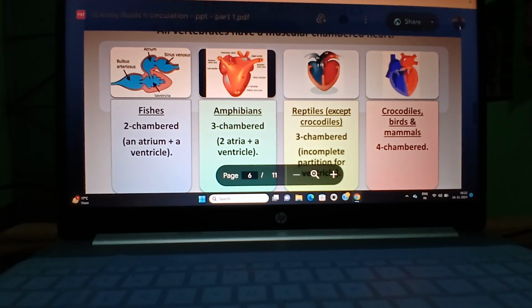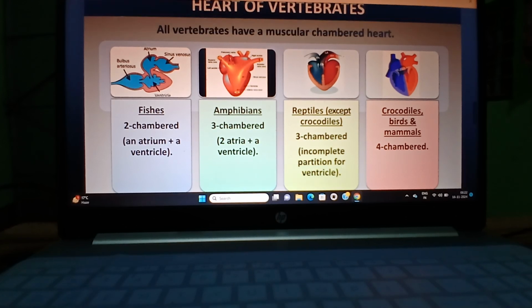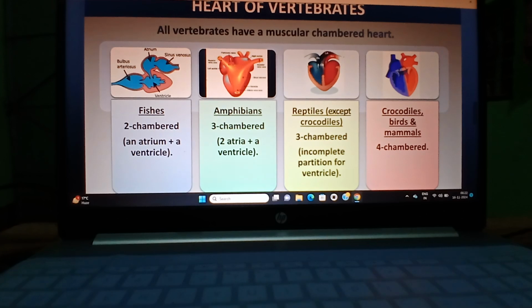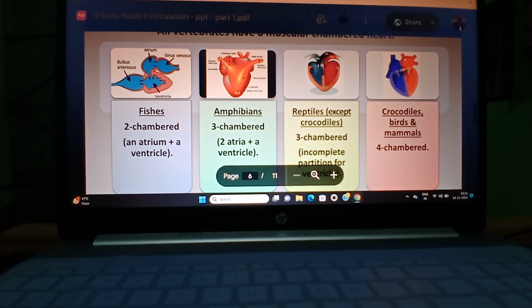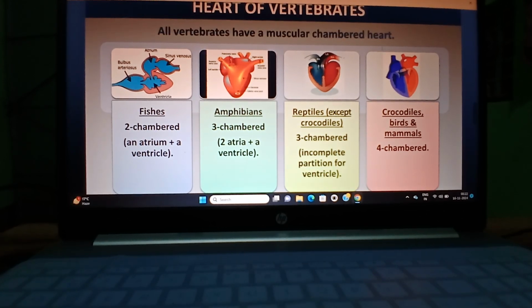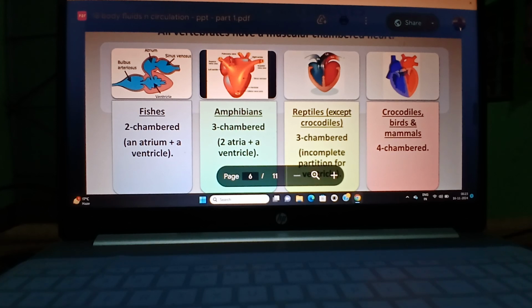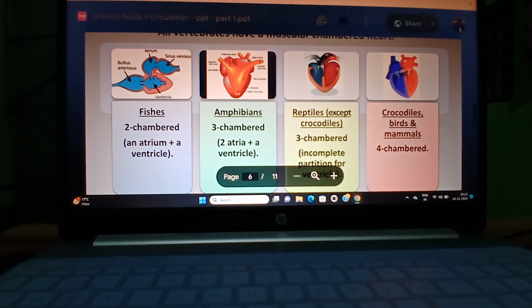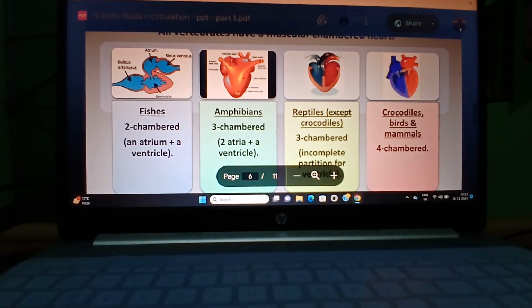Through the heart, blood will circulate two times. First, from the whole body it comes to the heart through the right side, from the right atrium to the ventricle, and the ventricle sends it to the lungs. In the lungs, purification takes place, and after purification it again comes back to the heart. In which part? In the left atrium, to the left ventricle, and the left ventricle sends it to the aorta.